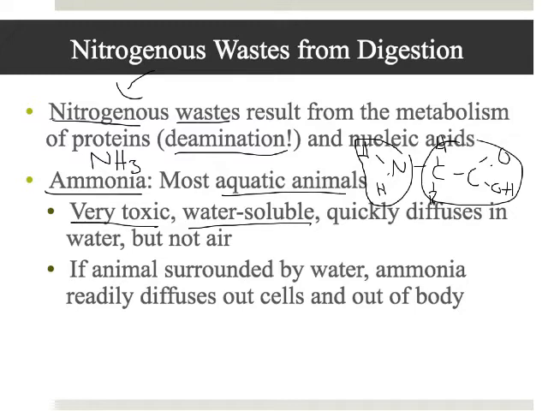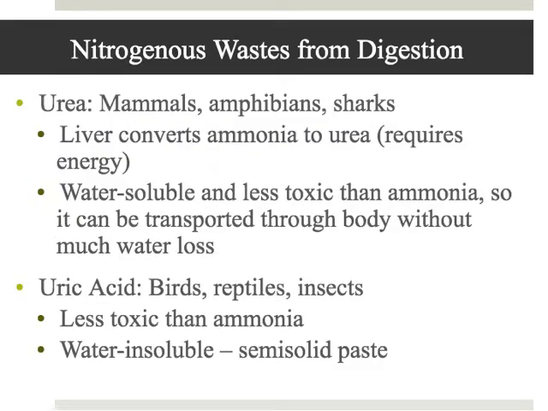However, humans and other land mammals and other land organisms are not surrounded by water, so the ammonia instead diffuses out of our cells and into the water of our cells. So we have to have a way to get it out. The way mammals and other organisms who interact less with the water deal with nitrogenous waste is we turn our ammonia into a compound called urea. And urea is the main component of urine.